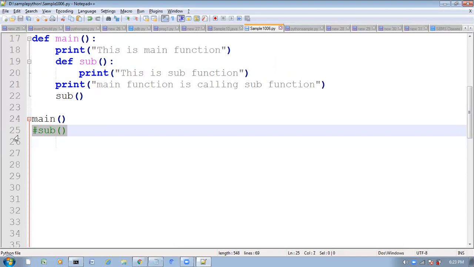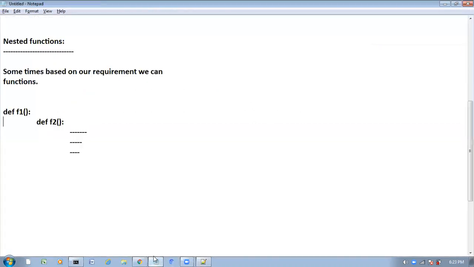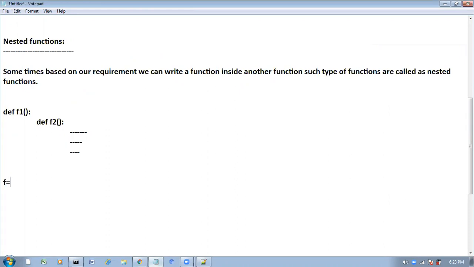Right. So, and one more thing. In interview room, there may be a chance to ask like this. So this is also one of the important points. So what they will ask, see like this: f is equal to main function. f is equal to main.